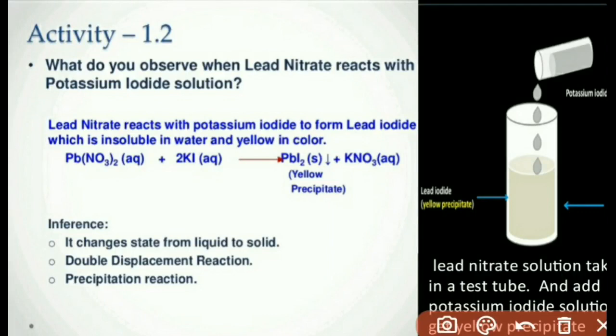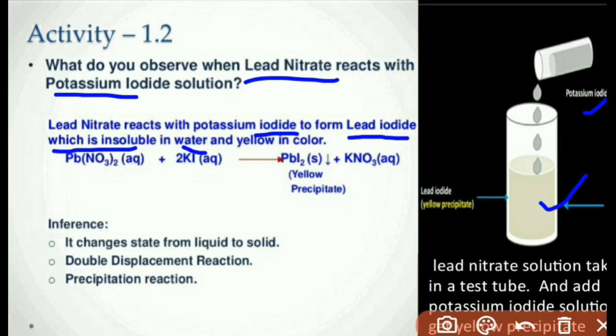Activity 1.2. What do you observe when lead nitrate reacts with potassium iodide solution? When we add potassium iodide solution to lead nitrate solution, lead nitrate reacts with potassium iodide to form lead iodide, which is insoluble in water and yellow in color.